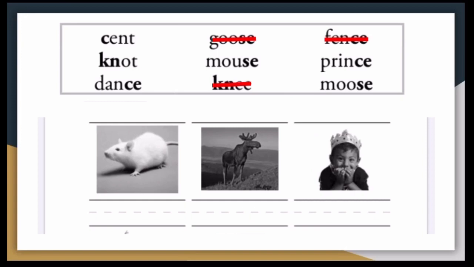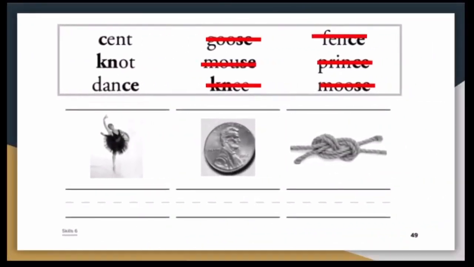We have a mouse, a moose, and a prince. You have a picture of someone dancing, so we're going to write dance there. Cent, because there's a penny, and we have a knot.